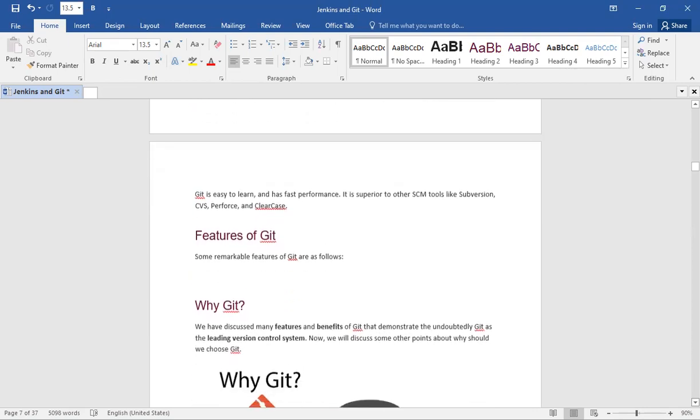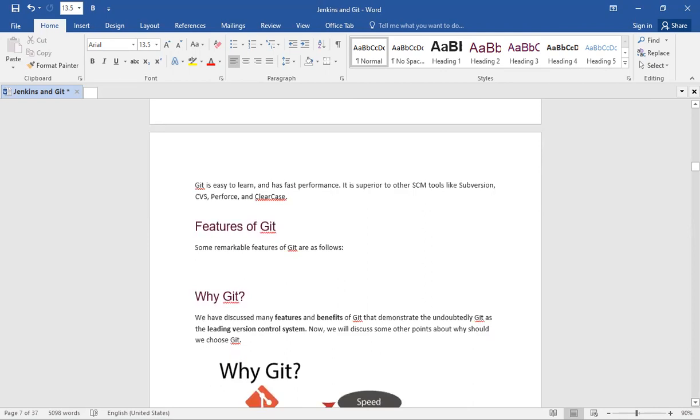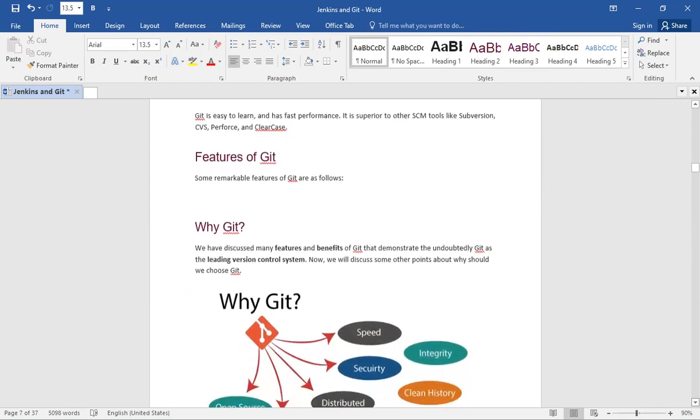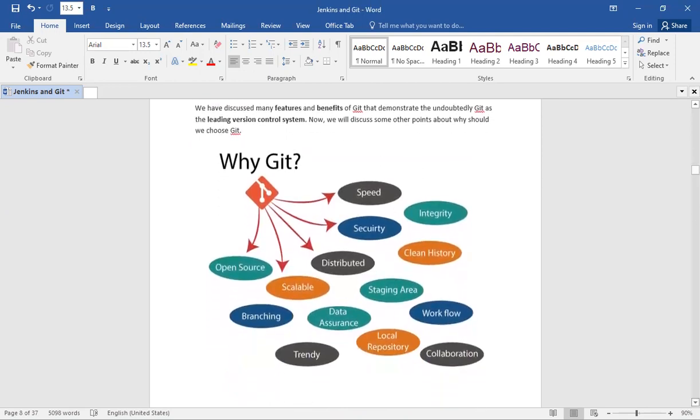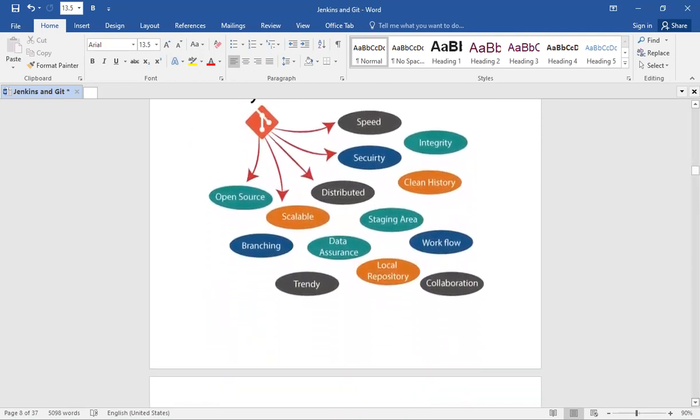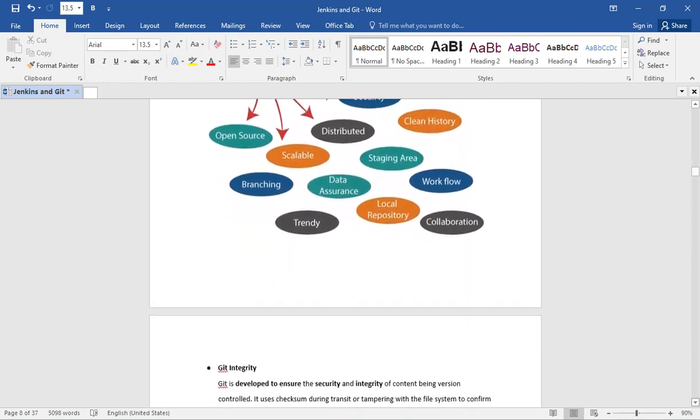And next, we are going to talk about features of Git. Some remarkable features of Git are as follows. And then, why are we using Git? The reason we have discussed many features and benefits of Git that demonstrate undoubtedly Git as the leading version control system. Now we will discuss some other points about why we should choose Git. Speed, security, distributed, scalable, open source.